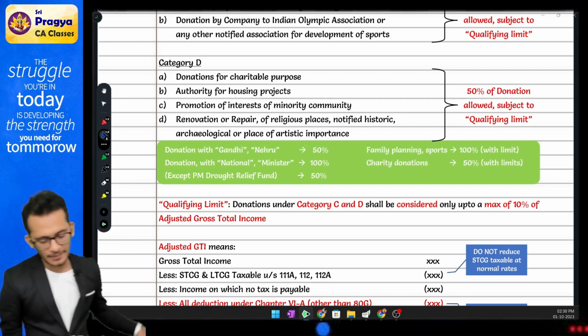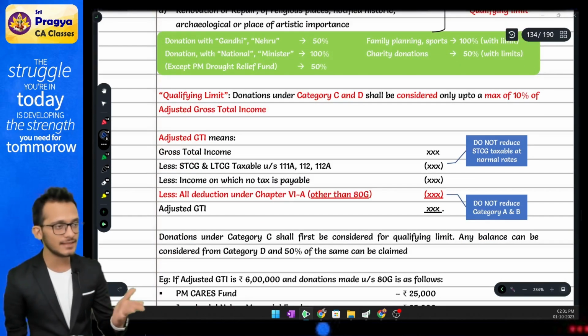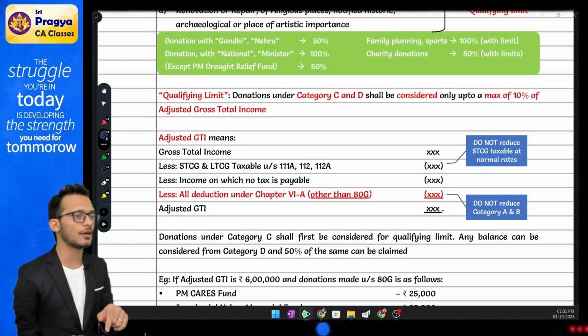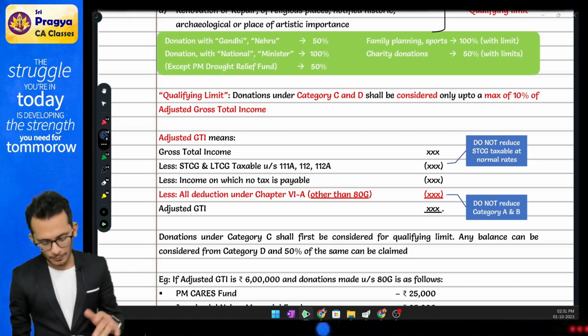After 80GGB and GGC, you also have a section called 80GG, which is your rent payment, only for those assessees who are not eligible for HRA. Ignore the provision, not coming in exam.